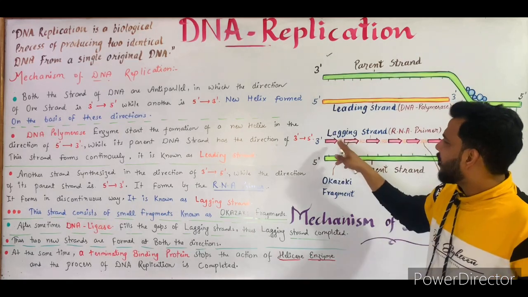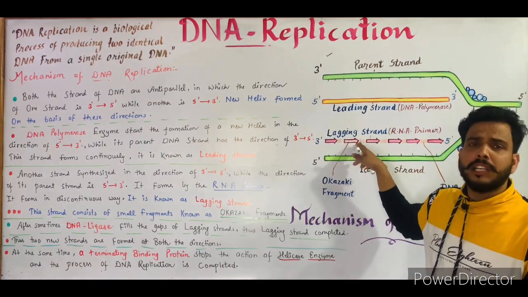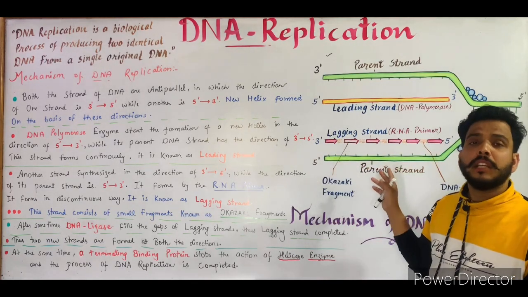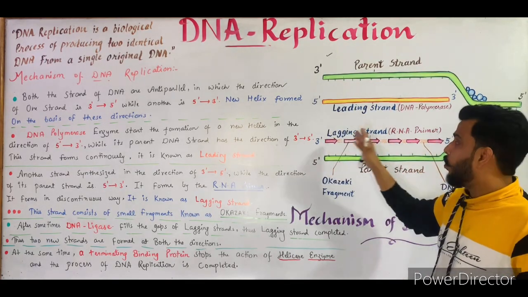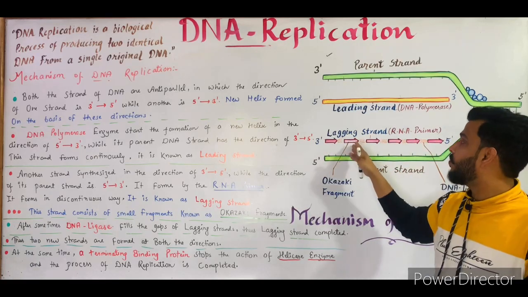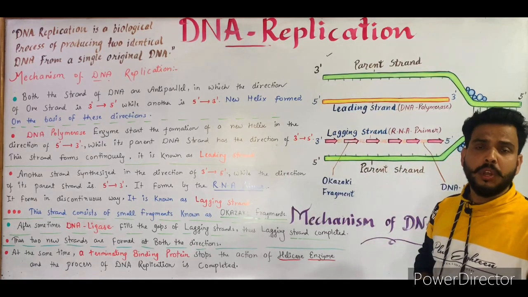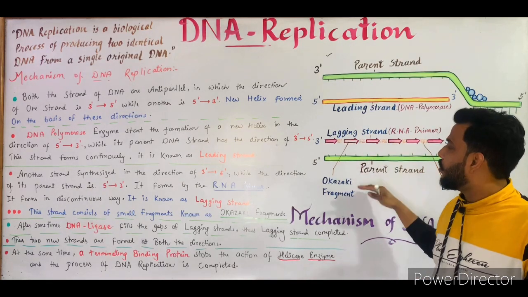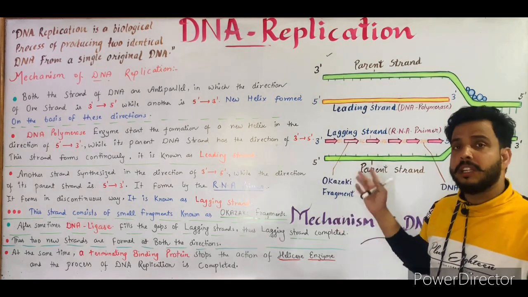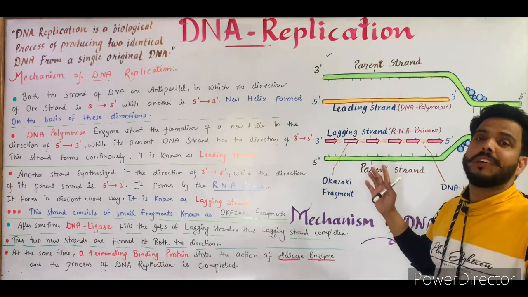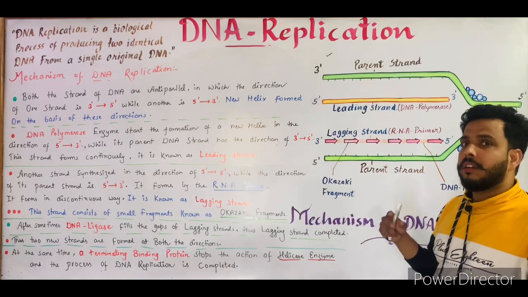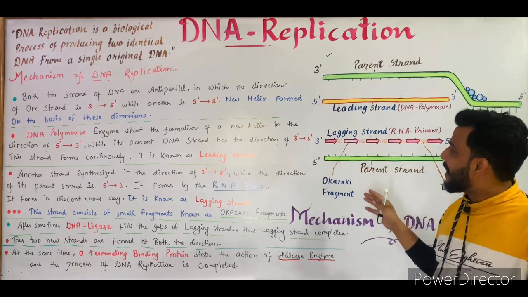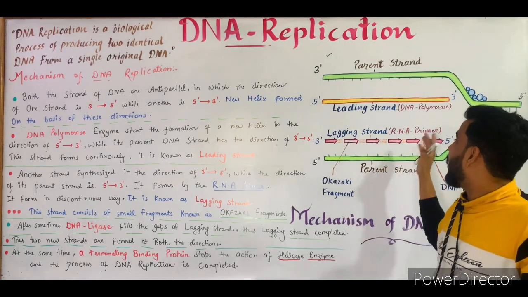As you can see, this lagging strand is not present in a continuous way, it forms in a discontinuous way, meaning it does not form a complete strand, it forms small fragments, and these small fragments are termed Okazaki fragments. Okazaki is the name of the scientist who discovered these fragments in the lagging strand, so the name is given Okazaki fragments. It is an important question for your examination: what are Okazaki fragments? You can answer that Okazaki fragments are the small fragments present in the lagging strand made by the RNA primer.